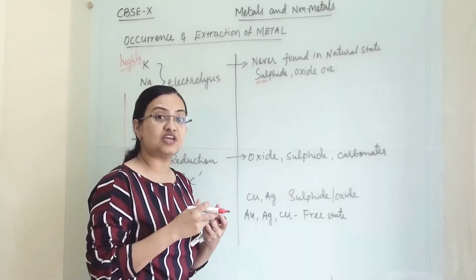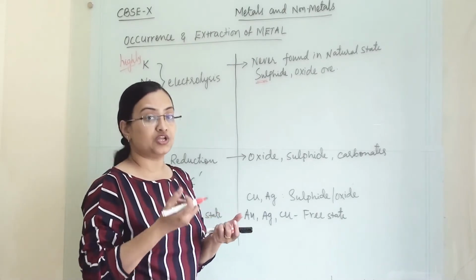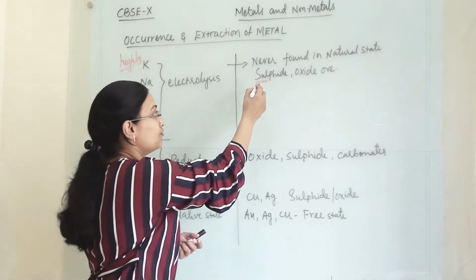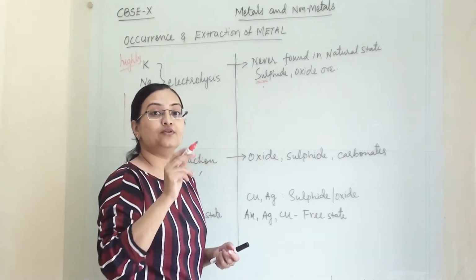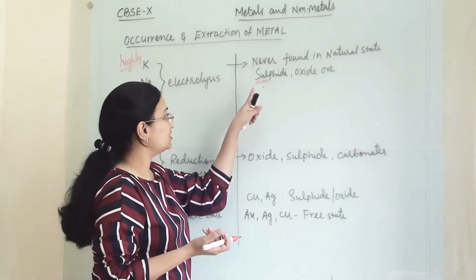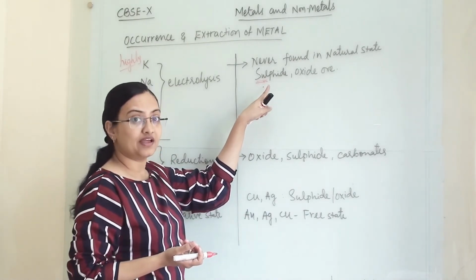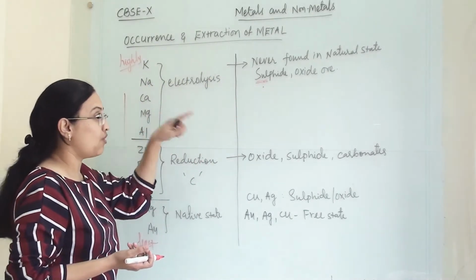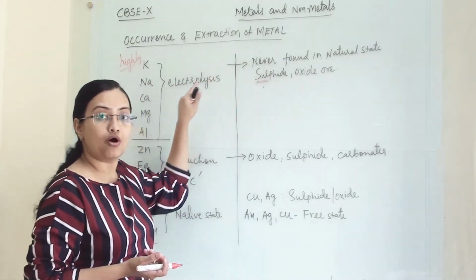This means if we have to extract potassium or sodium or any one of these metals from its sulfide ore, we have to separate them from sulfur. So this is termed as sulfide ore of calcium or oxide ore of calcium.